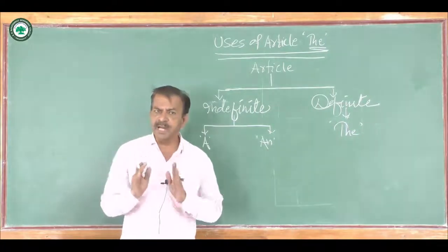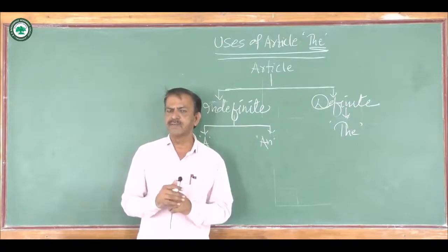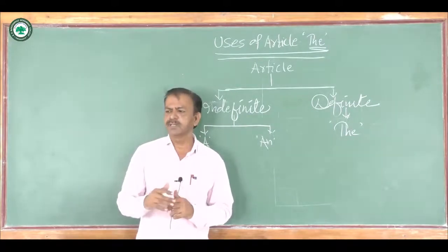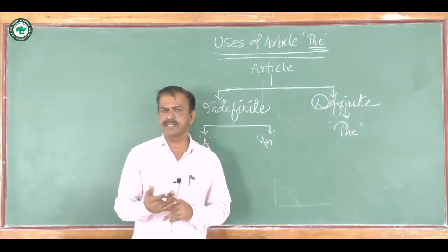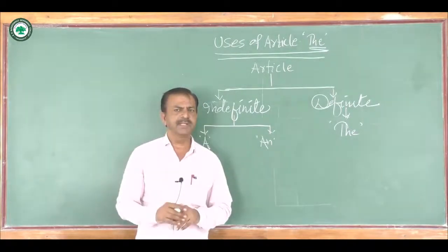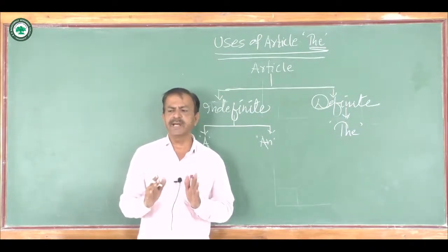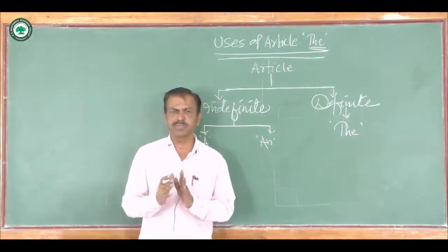Article the is also used to show direction. For example, the sun rises in the east and sets in the west. Here, before the name of direction, definite article the is used.